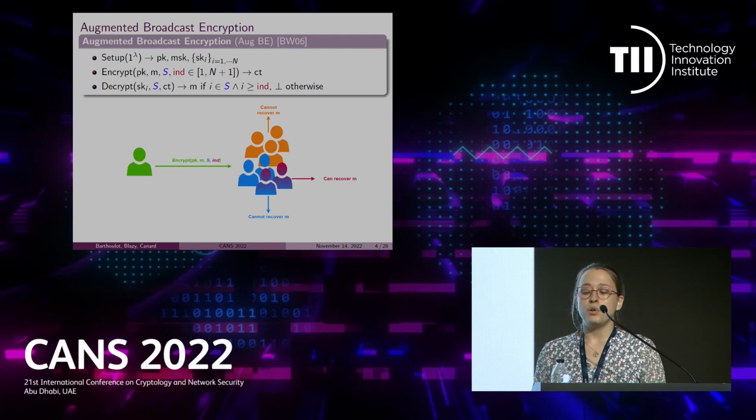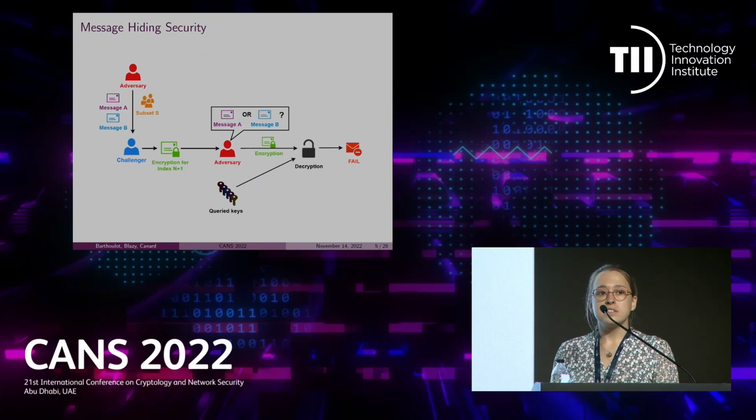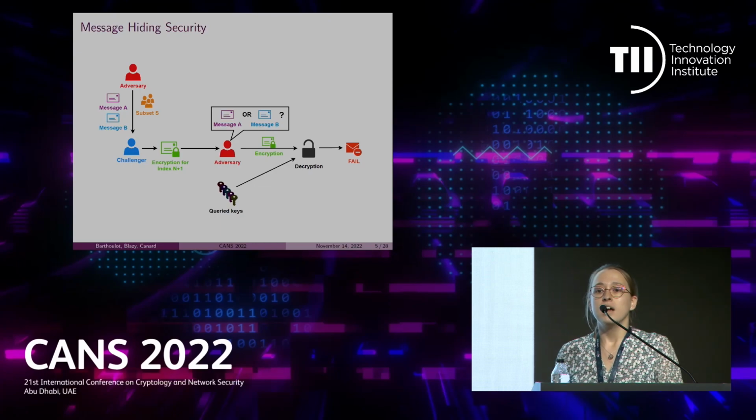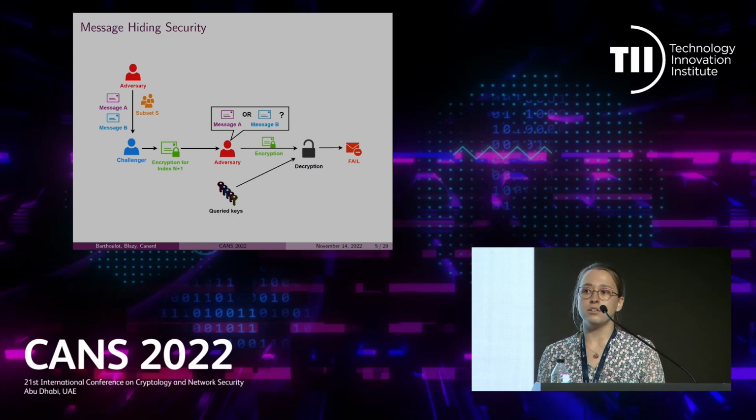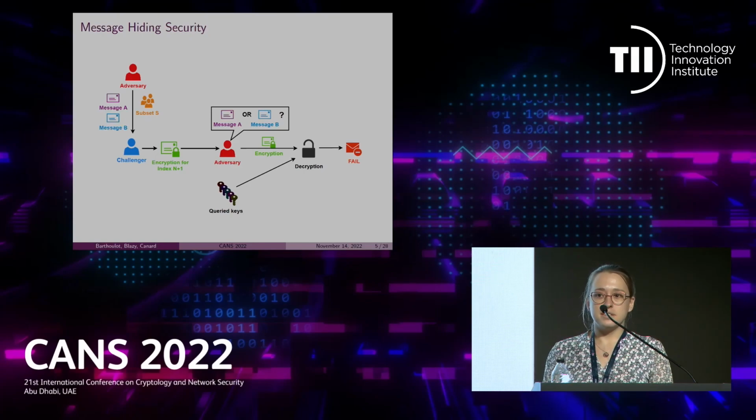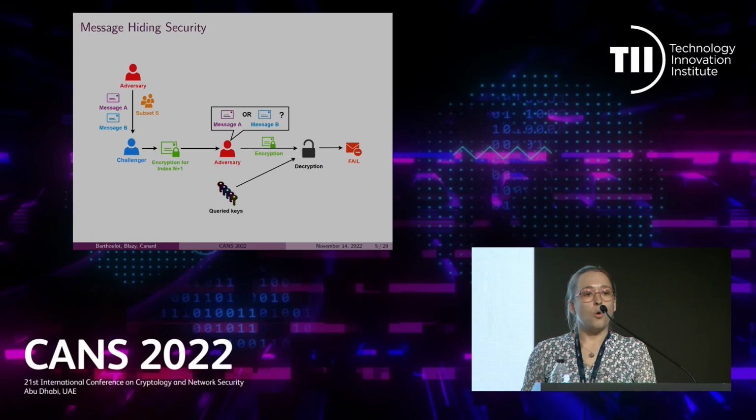Regarding security, such primitive must satisfy two properties. The first one is called message hiding security. It is also an indistinguishability security game where the aim of the adversary is to guess from the challenge ciphertext which message was encrypted. Notice that this time the challenge ciphertext is created with the encryption algorithm and an index equal to n plus 1. So, as there are no indices that are greater or equal to n plus 1, that means that all keys won't be able to decrypt the challenge ciphertext. Thus, the adversary can query all the secret keys he wants.